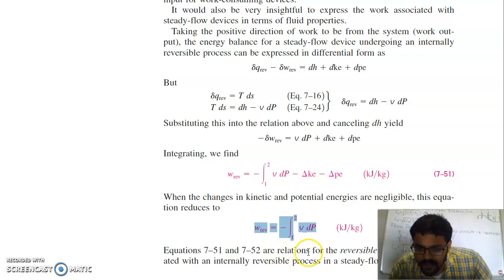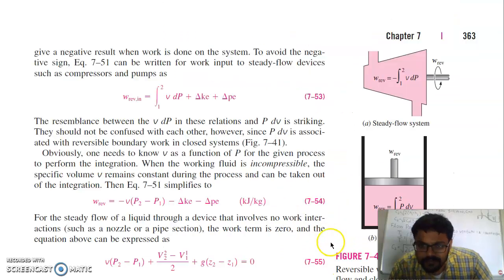The relations for reversible work output associated with an internally reversible process in a steady flow device will give a negative result when work is done on the system. To avoid the negative sign, the relation can be written for work input to steady flow devices such as compressors and pumps. So in the case of a steady flow system, the reversible work is related to VdP.